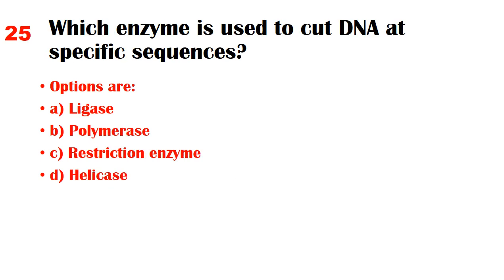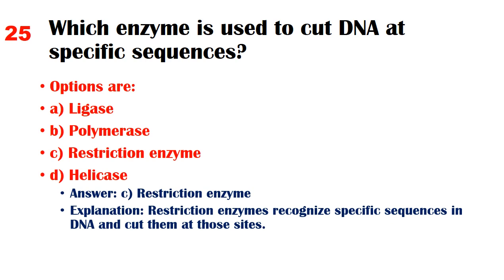Which enzyme is used to cut DNA at specific sequences? Options are A. Ligase, B. Polymerase, C. Restriction enzyme, D. Helicase. Answer: C. Restriction enzyme. Explanation: Restriction enzymes recognize specific sequences in DNA and cut them at those sites.